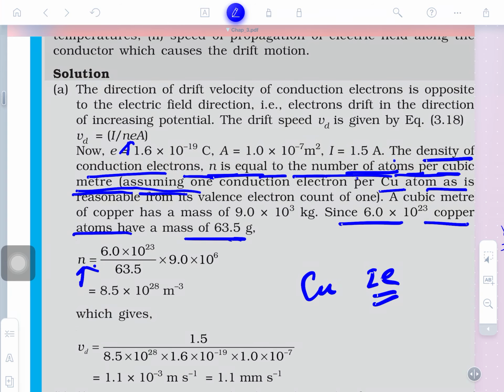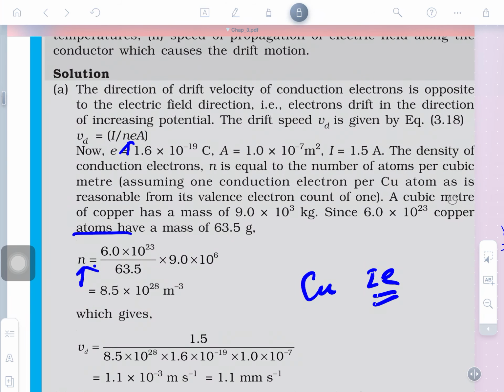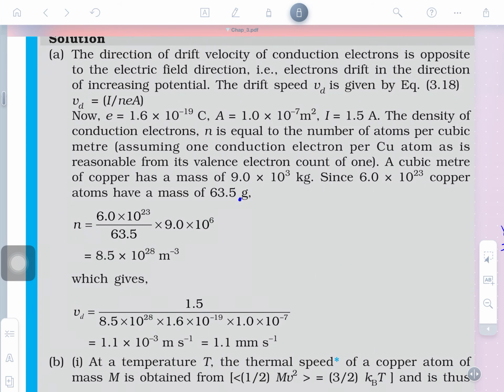So, copper atoms, as in, from valence electron, a cubic meter of copper has mass, this is the mass of it. So, we are to find out the number of atoms. How can we find out the number of atoms? It is very simple to find. So, 9.0 into 10 to the power 3, this is the mass, and this is copper, one molecular mass. We need to find out the number of copper atoms. What is the method of finding this? First you tell me atomic mass. Wait a minute please, 1 mole of copper means 6.0 into 10 to the power 23 atoms are there. Is that clear?